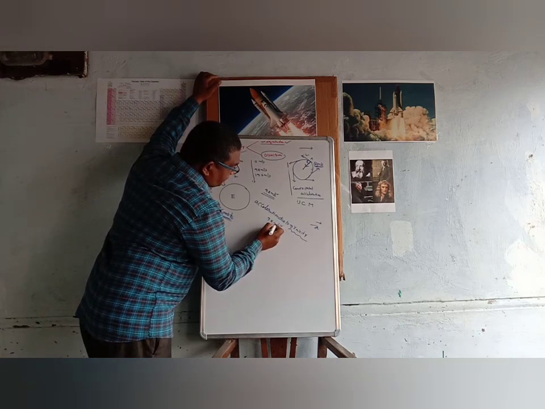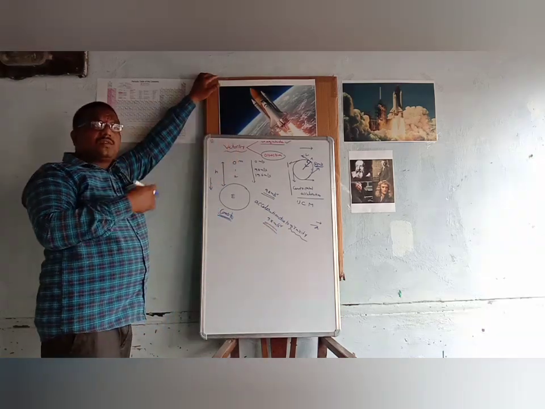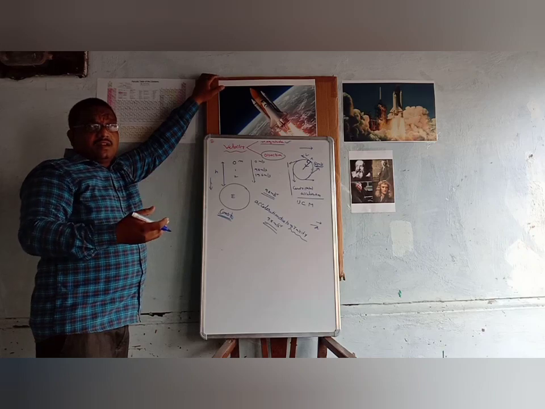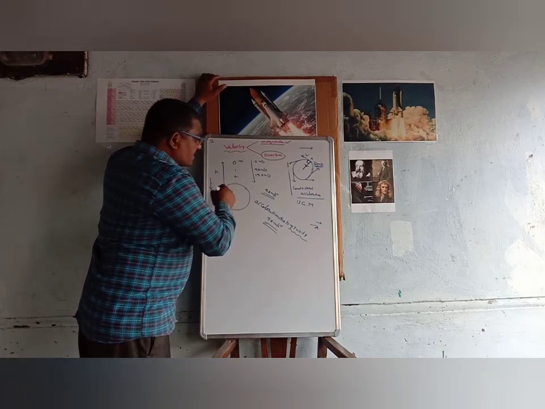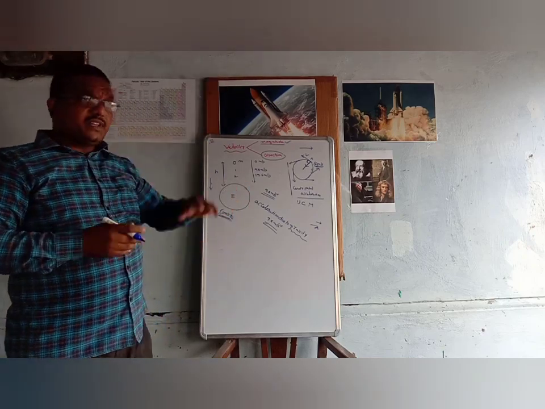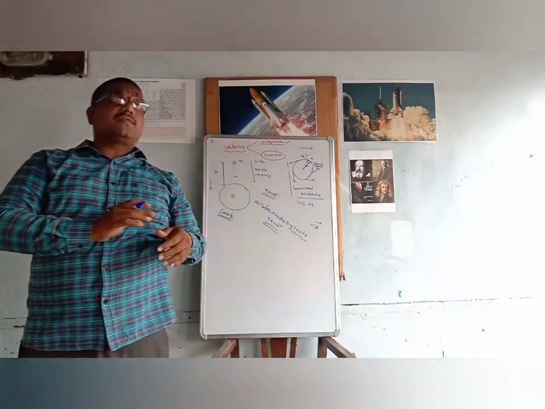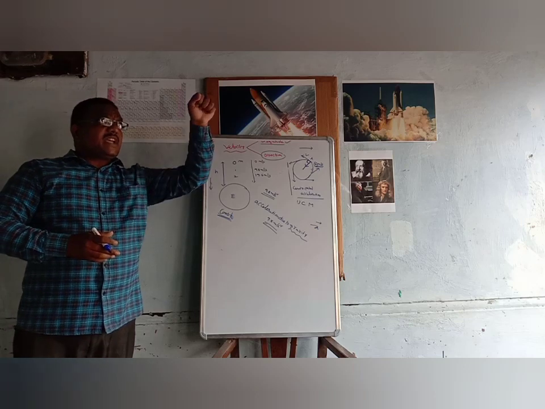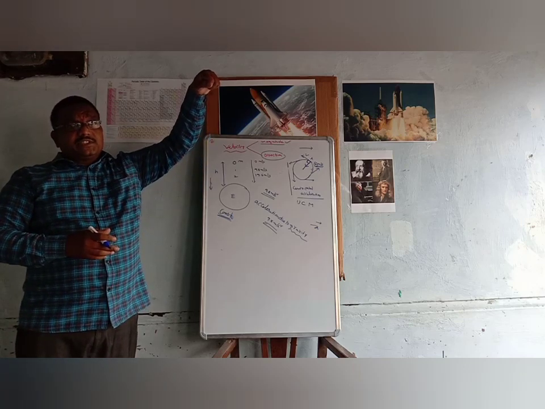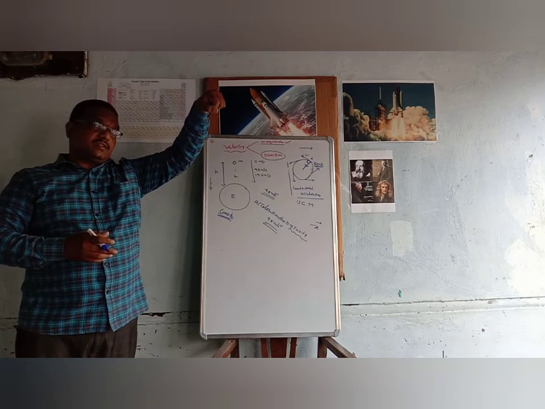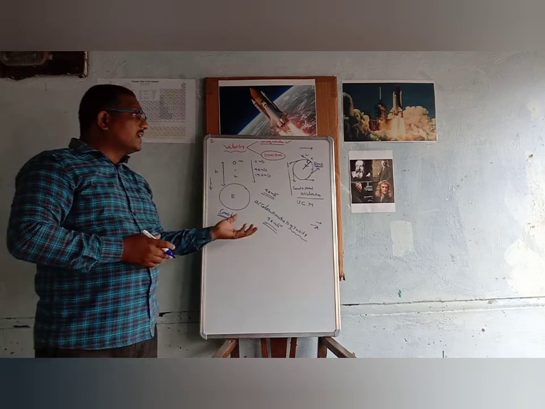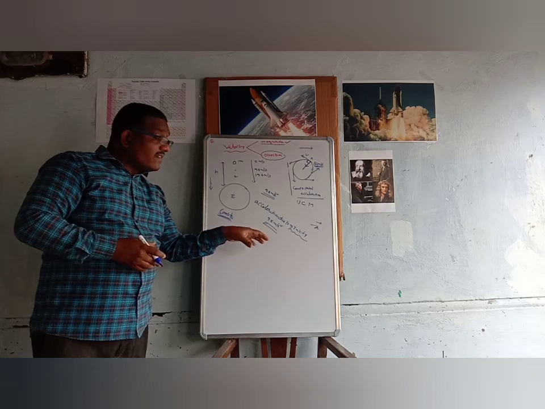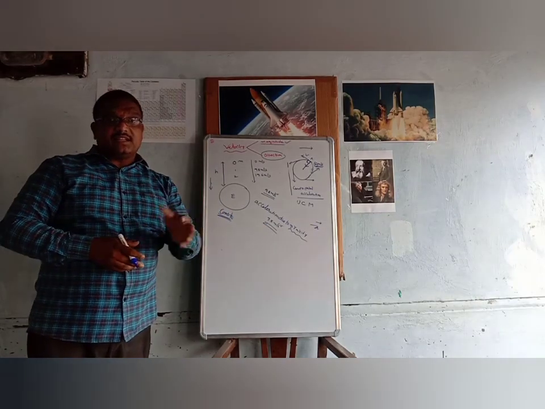per second square. Suppose we go to any other planet like Jupiter or Saturn. The mass of Jupiter is very much bigger than the Earth, hundreds of times bigger. So if we drop any object on the surface of Jupiter, it has more acceleration. Its acceleration is more than 9.8. So the acceleration due to gravity on Jupiter is more than on Earth.